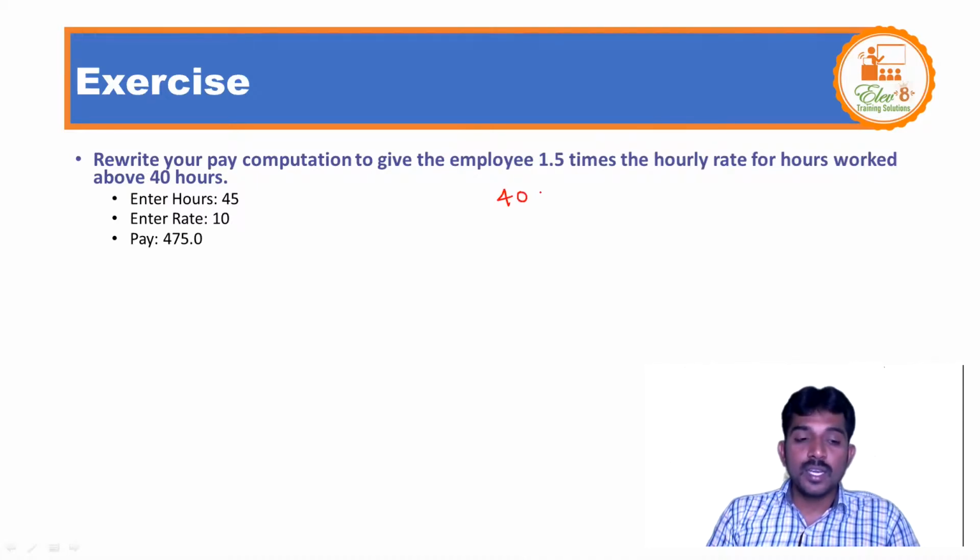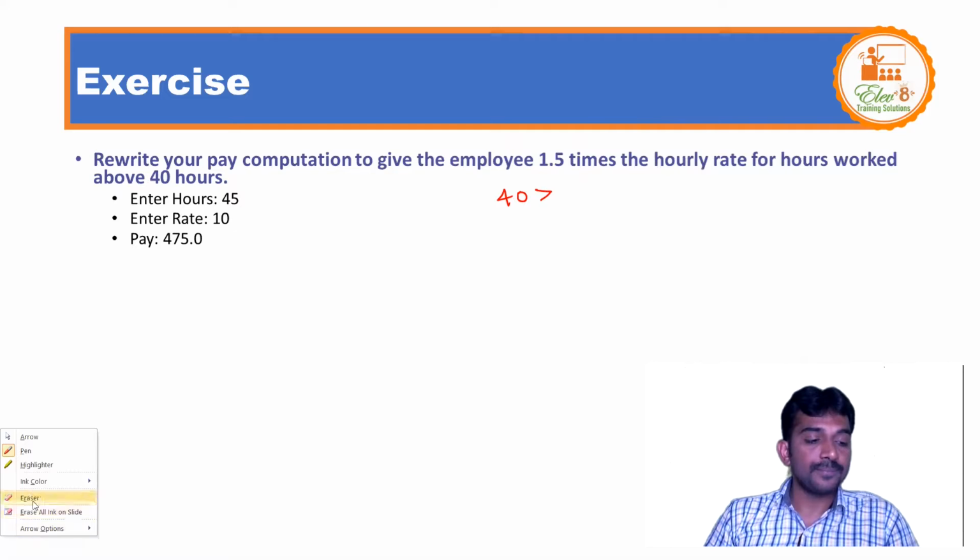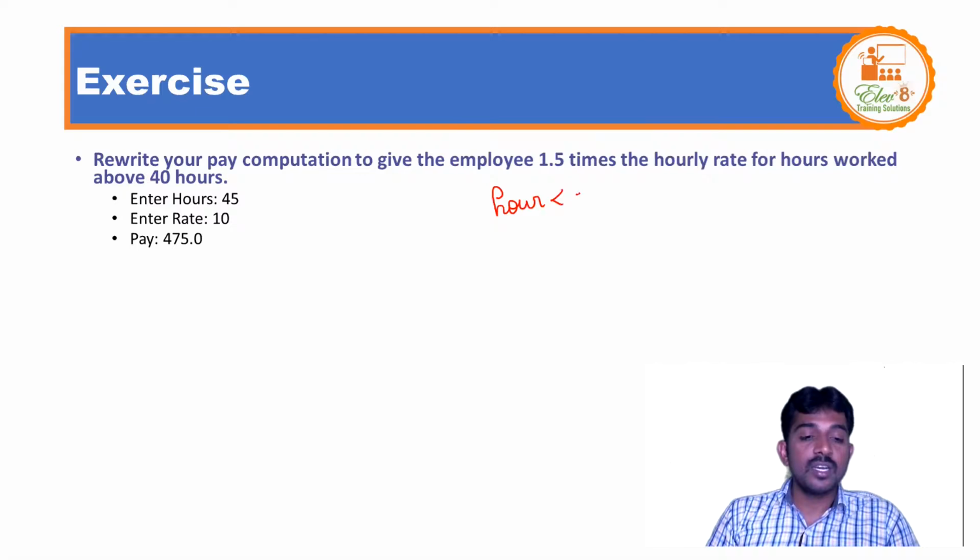greater than or equal to 40, and less than or equal to 60, you need to give 1.5, right?